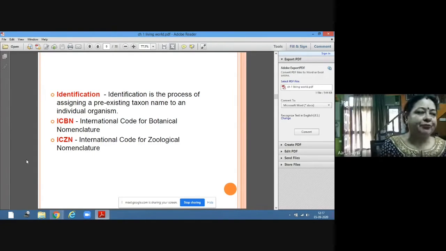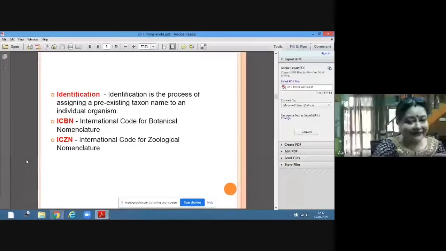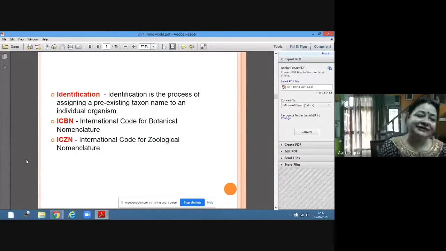For example, there is one insect. The taxon insect already exists, but when we identify it, we see it and say, yes, it is an insect. So identification is seeing an organism and assigning a pre-existing taxon to an individual organism. What a taxon is, we will know now.